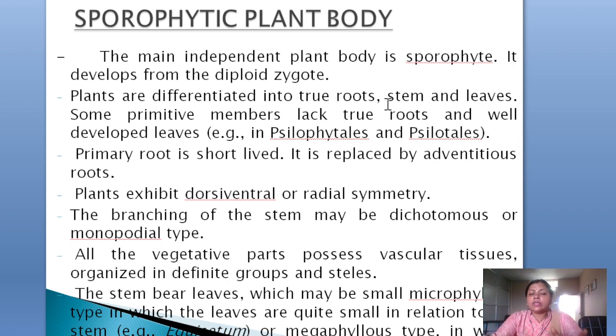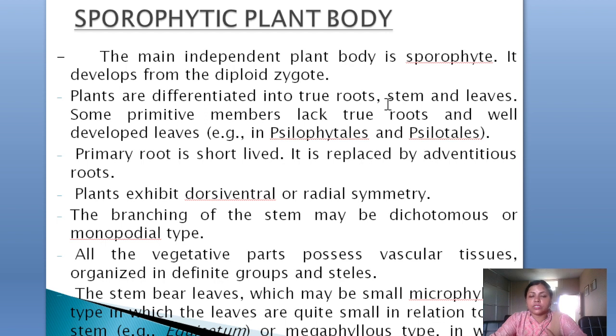In this group you can see fossil varieties, and much more advanced varieties are also there. In the fossil types, for example, there is Rhynia and Horneophyton, and in these members you cannot see a proper root. There it is replaced by rhizoids. Leaves are also not present in Rhynia; rather, you can see some leaf-like appendages. In Equisetum also, no true leaf is there, but you can see scaly leaf-like structures.